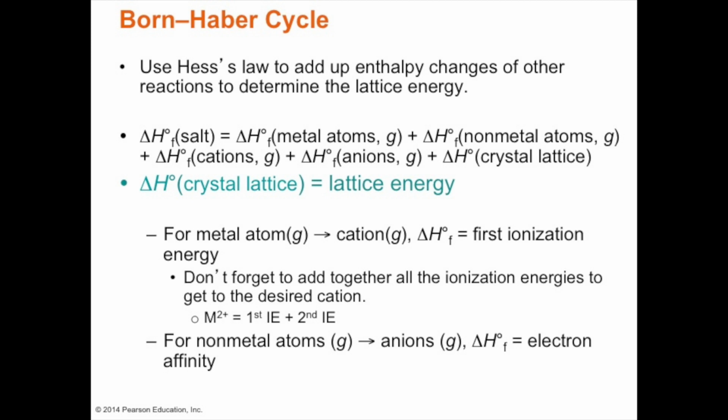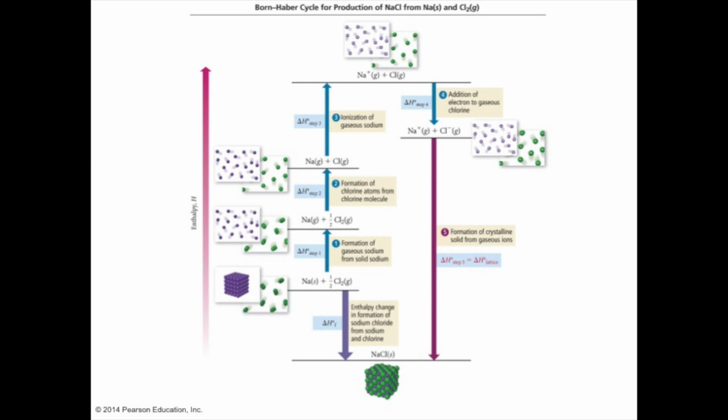For all intents and purposes, you will not be quizzed on this, but it's nice to take a quick look at the cycle as we form the table salt, sodium chloride.